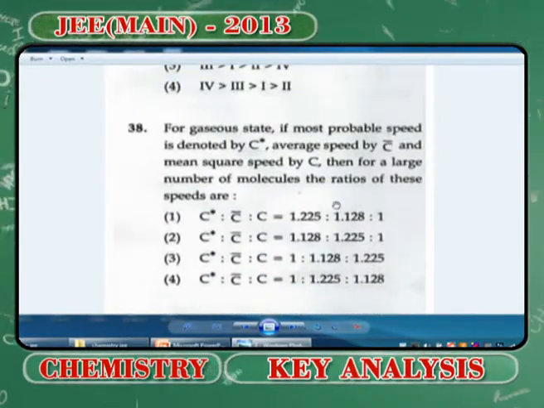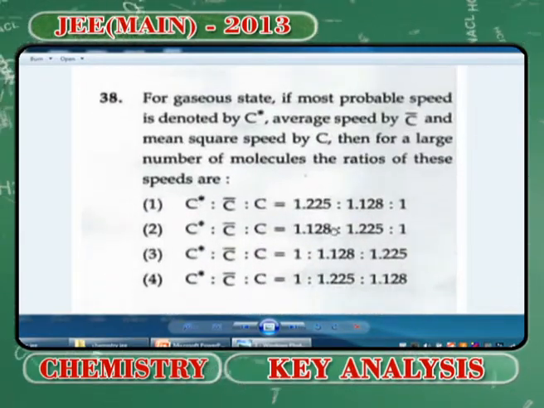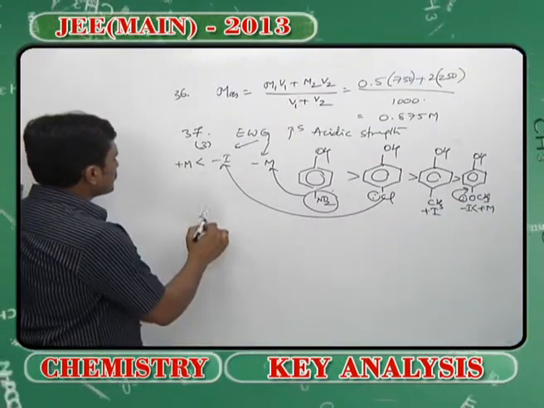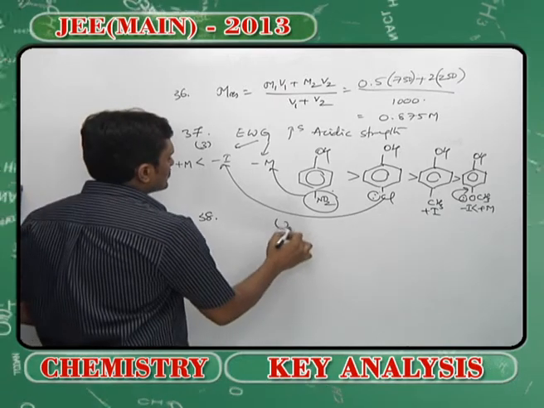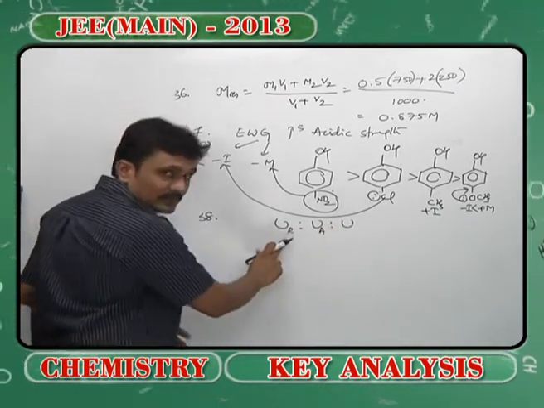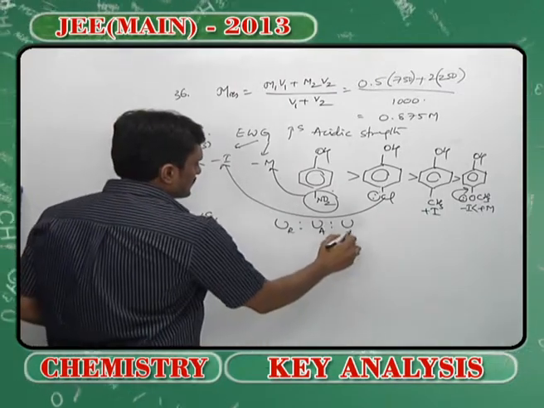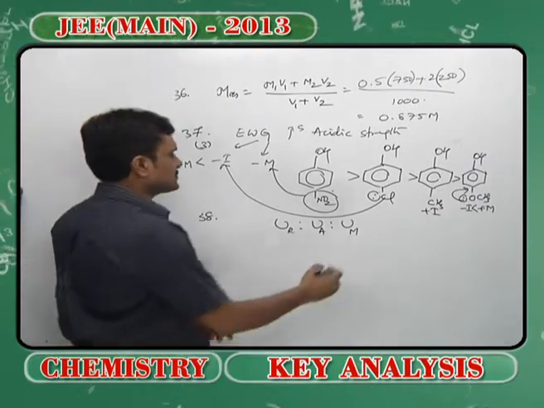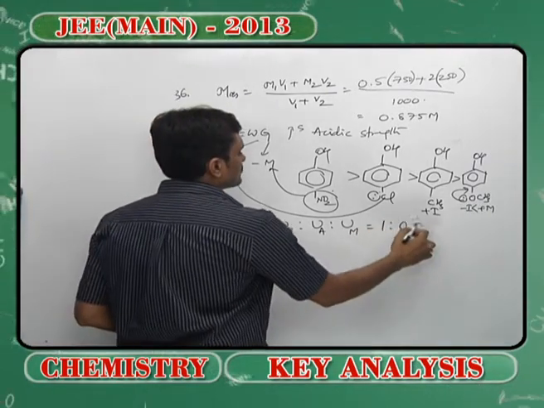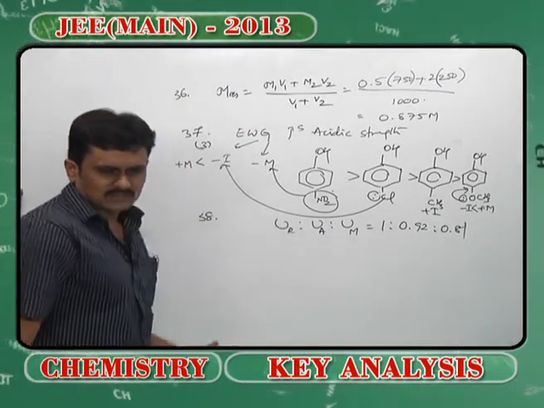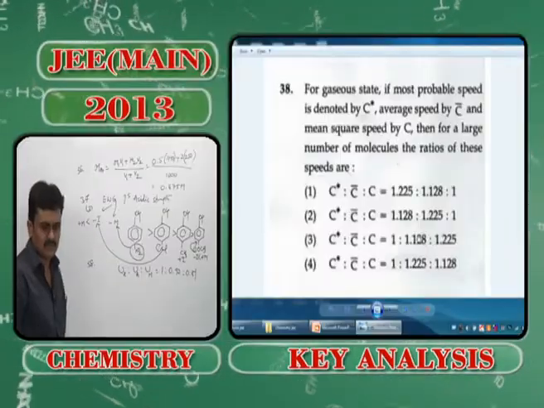Yeah, it's a very simple basic intermediate question, where we all know and remember that when it comes to RMS, average and most probable velocity, the ratio is given as 1:0.92:0.81. Now in this case, they have asked in a little bit different order.